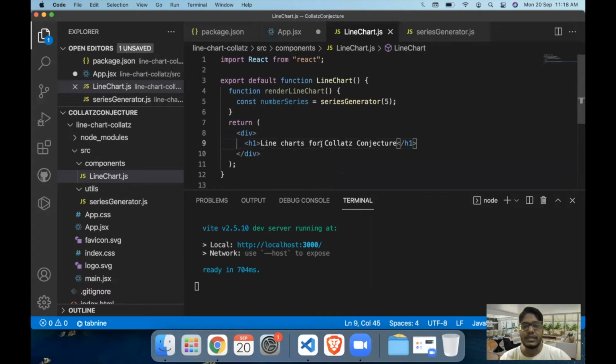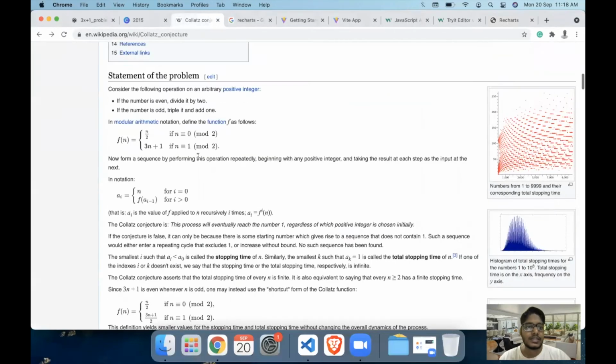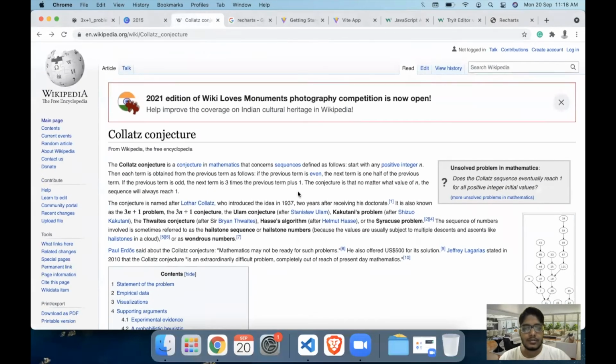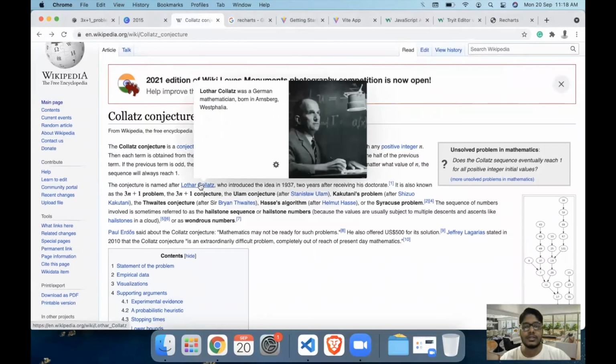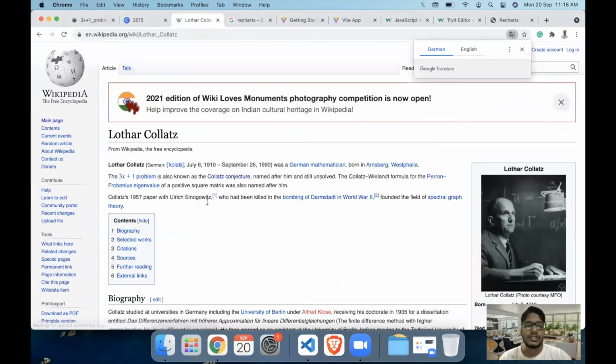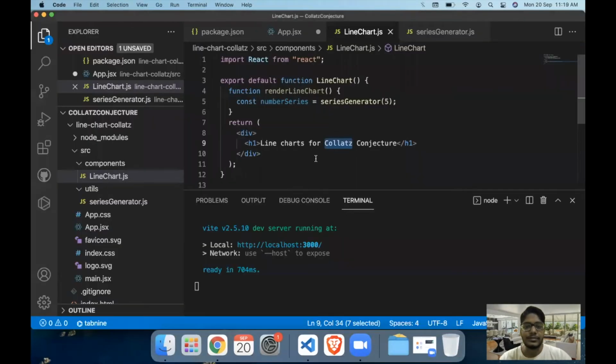something like this. So basically, the 3x plus 1 series was popularized or briefly stated by Collatz. That is why we have the name Collatz conjecture. So I think the name is somewhere, yeah, Lothar Collatz. He was the one who actually worked on this series or introduced this series in 1937. That is why it is called the Collatz conjecture.